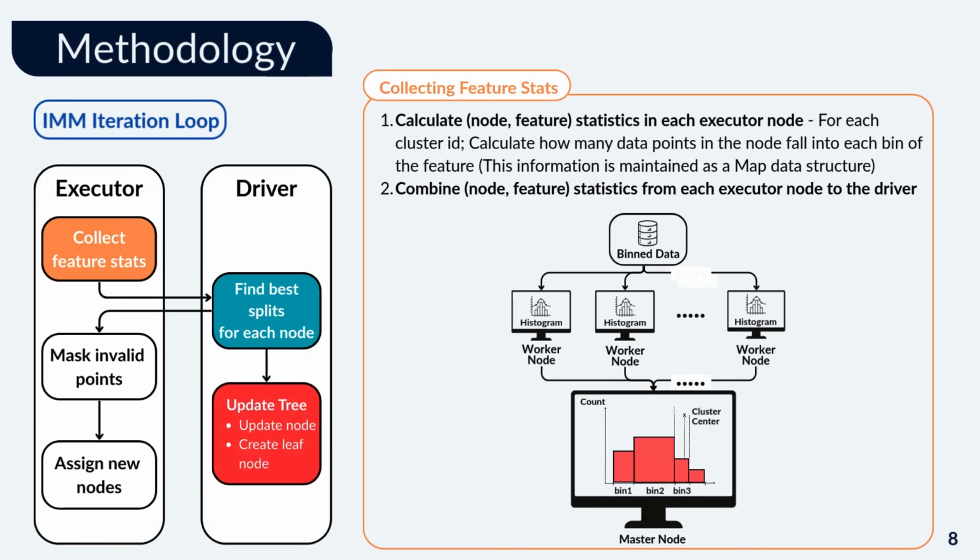IMM iteration loop. Feature statistics. With pre-processing complete, we begin the IMM iteration loop. At each node of the tree, we must determine the best feature and split point that minimizes the number of mistakes, instances that are separated from their assigned cluster center. To do this, we collect feature bin statistics for the data points assigned to each node. For every feature, we build a histogram, the count of data points in each bin, grouped by their predicted cluster. These histograms allow us to efficiently evaluate potential splits and compute mistake counts.